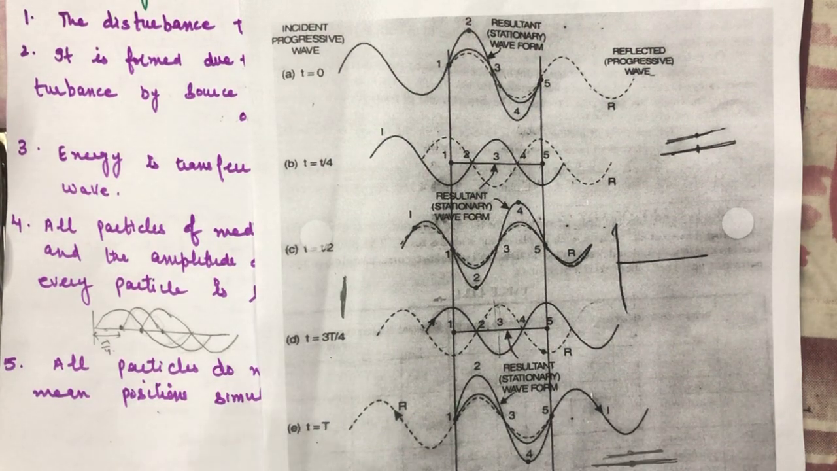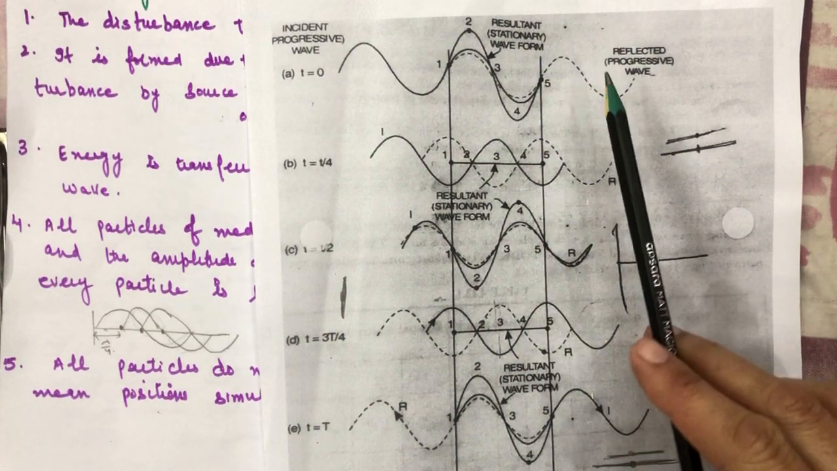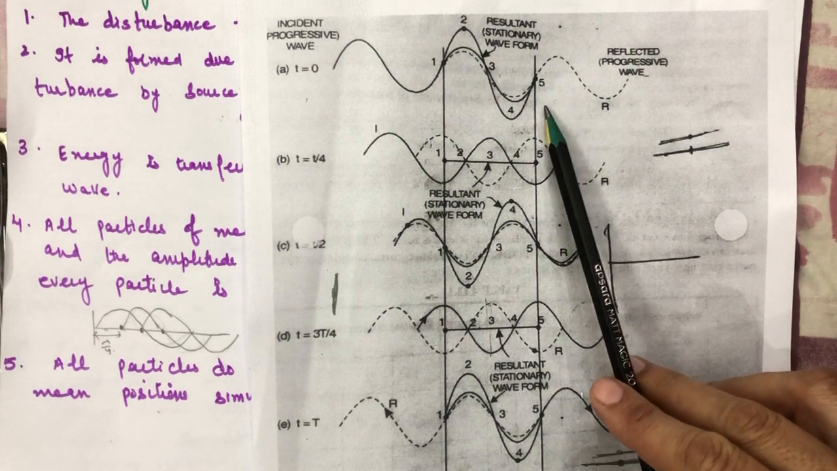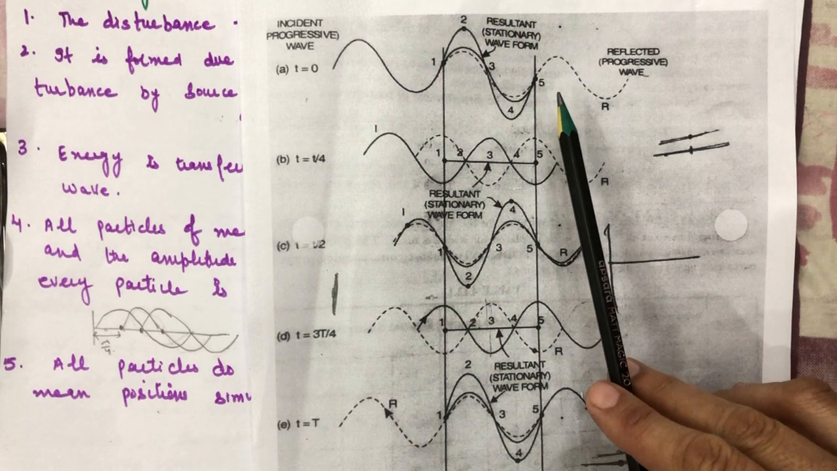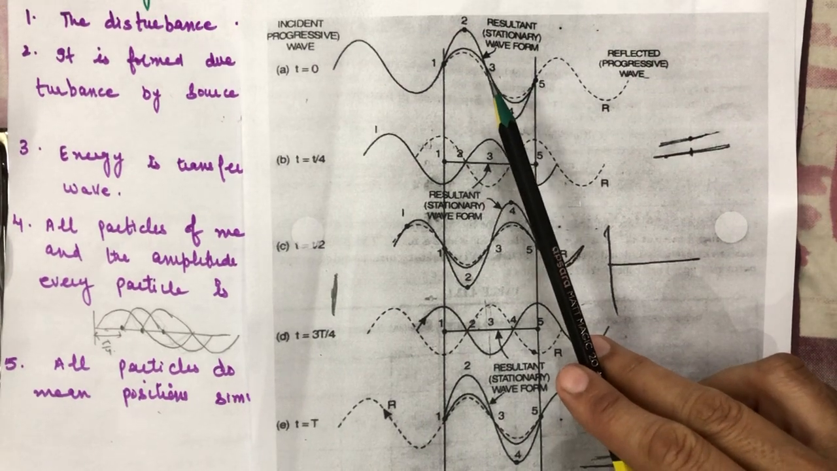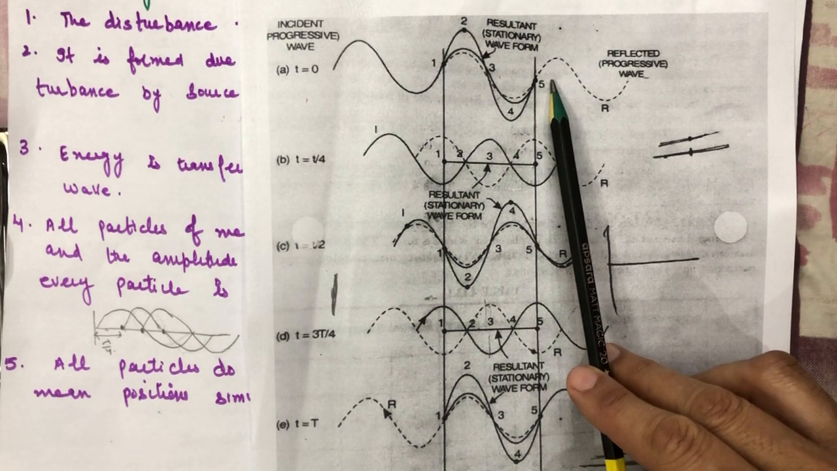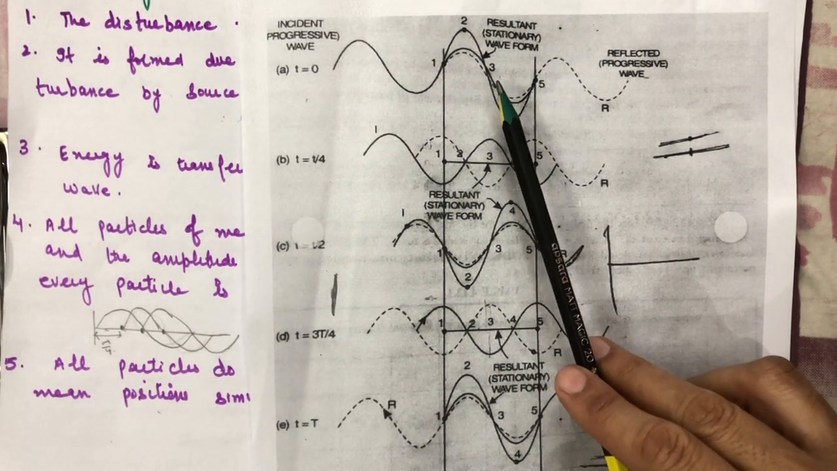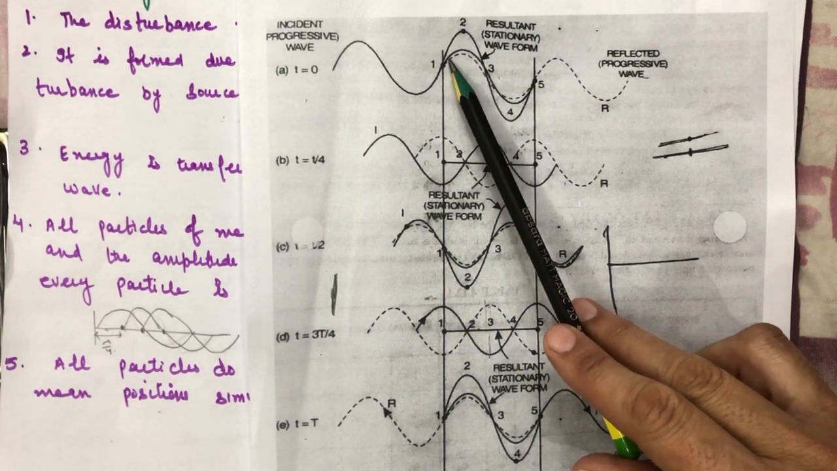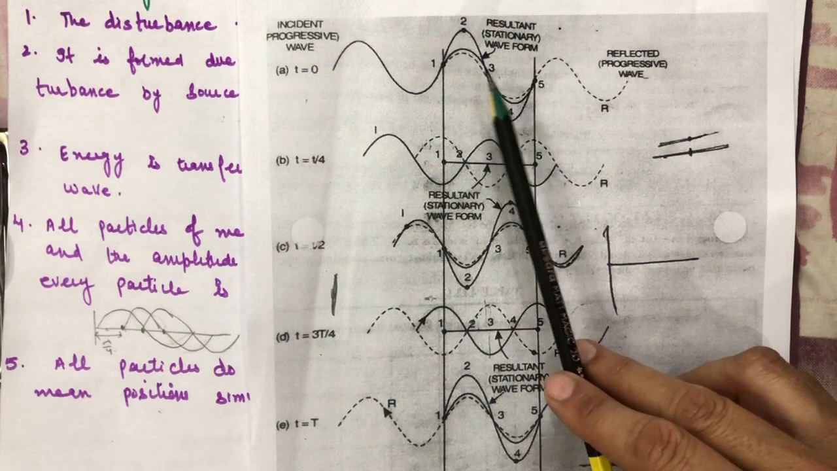So in this figure you can see that it shows an incident wave and a reflected wave, and they are shown to act on 5 particles, 1 2 3 4 5, clear. And the distance between the first and fifth particle is equal to lambda. So each particle is separated by a distance of lambda by 4. So the distance between one particle and the second particle is lambda by 4, and the total between particle 1 and particle 5 is lambda.